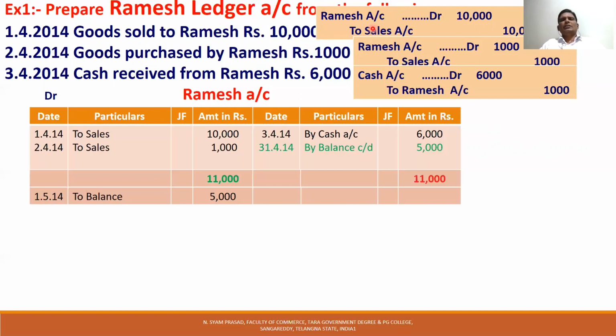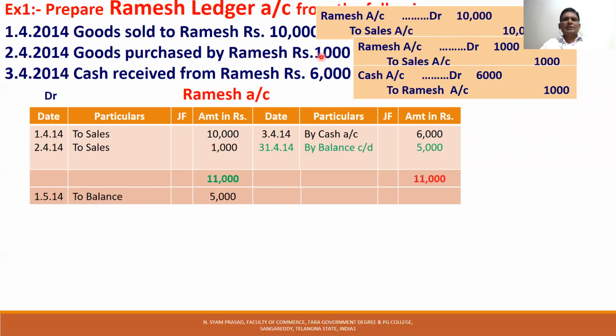So Ramesh account is debited and the sales account is credited. Ramesh account debtor to sales account, being goods sold. This is only for rough purposes. Actually, we do not write it here. Entries: Ramesh account, sales.